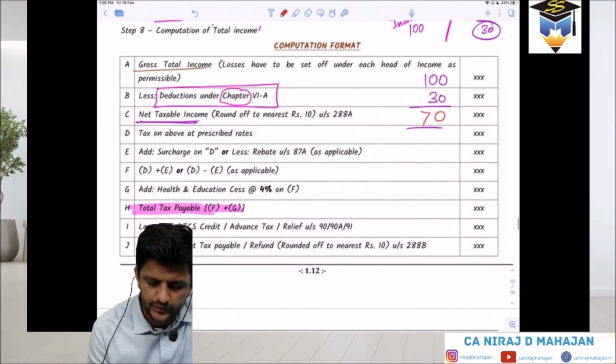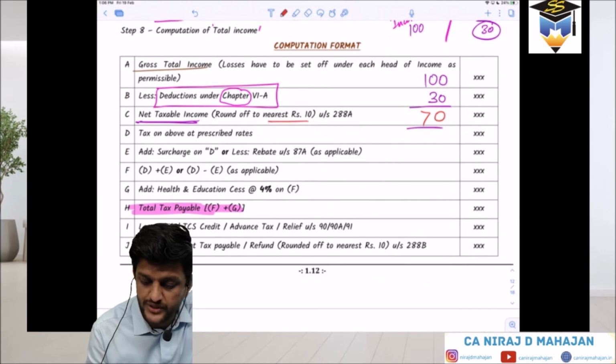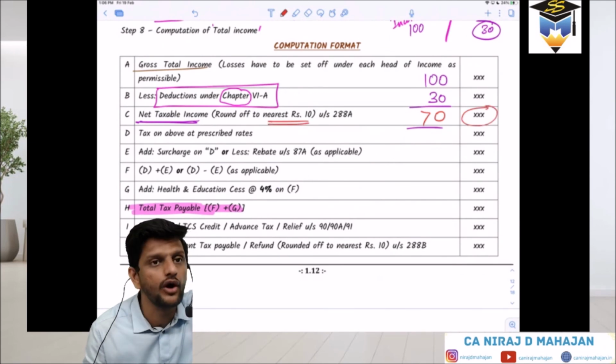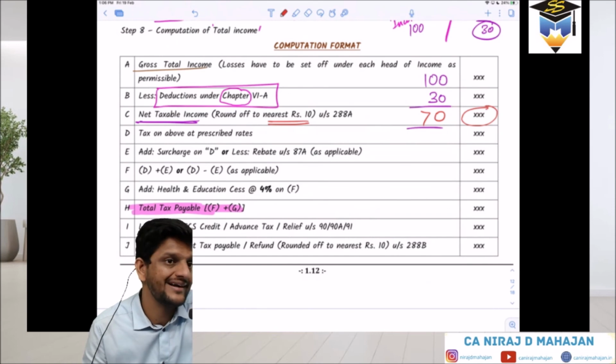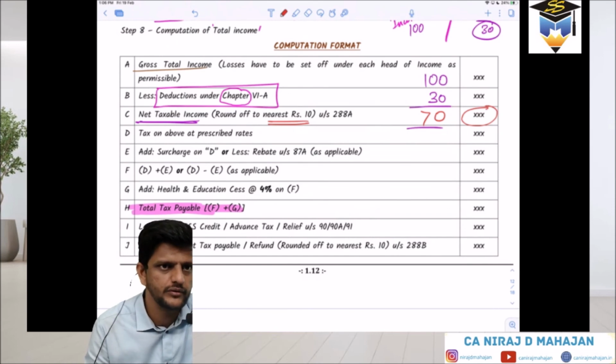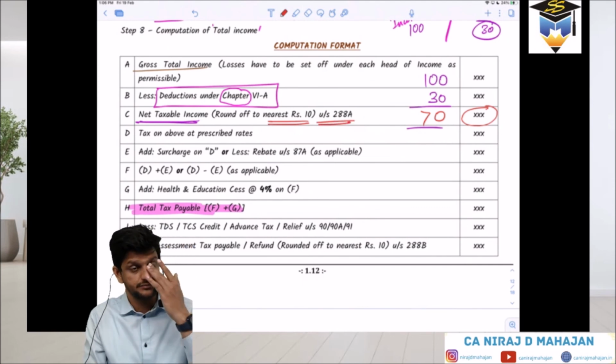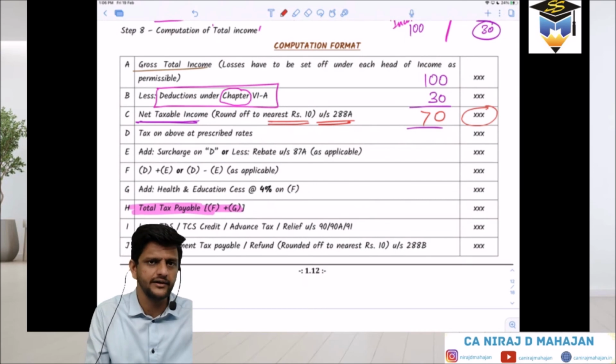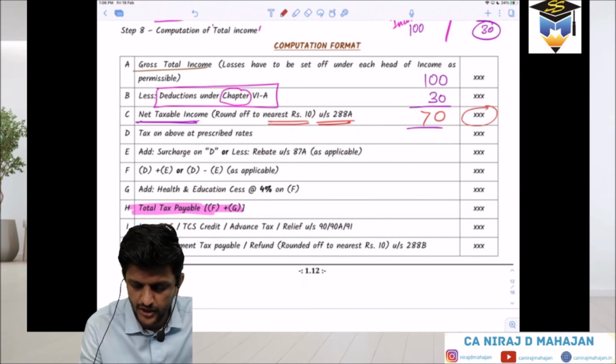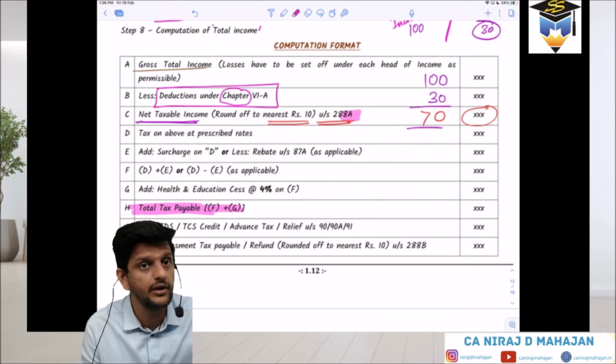Now, the taxable income is rounded off to the nearest multiple of 10 rupees. Please keep that in mind. So you cannot calculate in paise itself. That is given under Section 288A. How many sections do we have in income tax? About 298 or 290, so this is given at the end. Remember 288A for the taxable income.